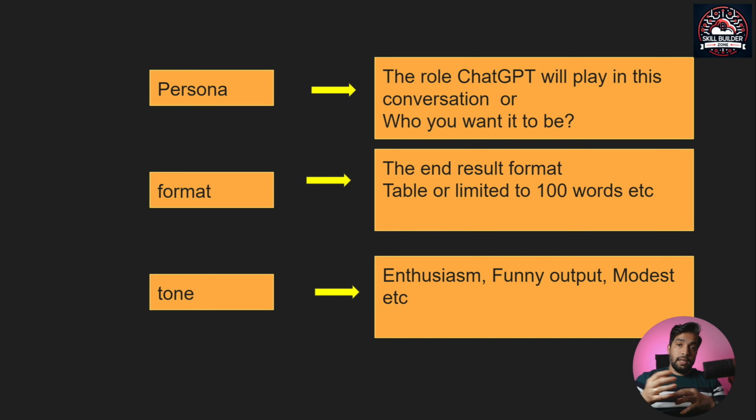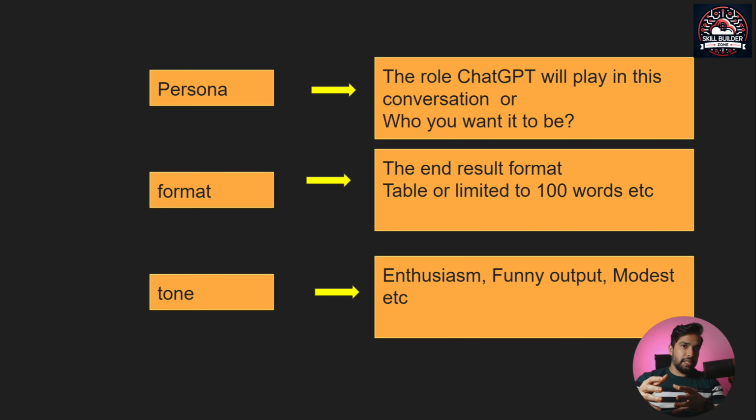Tone, this is the last component, and tone is also very important. If you are asking ChatGPT to write a post on LinkedIn where you declare that you got a new job, tone is very important, because ChatGPT might write that in a very sad way.